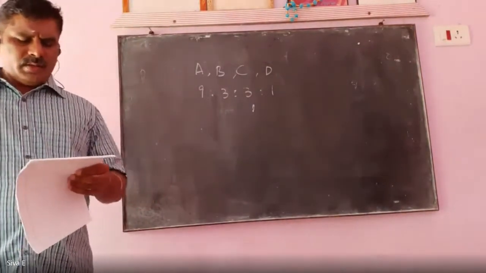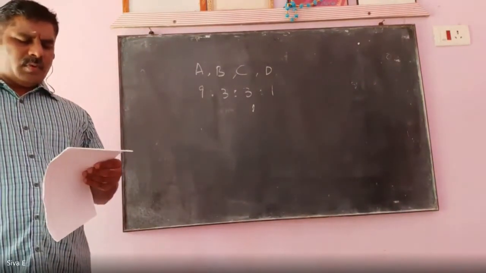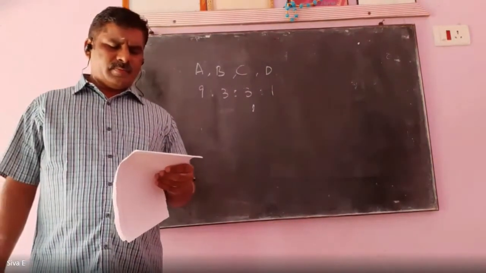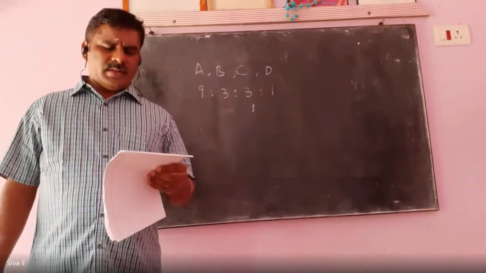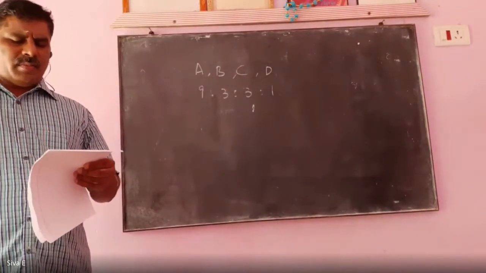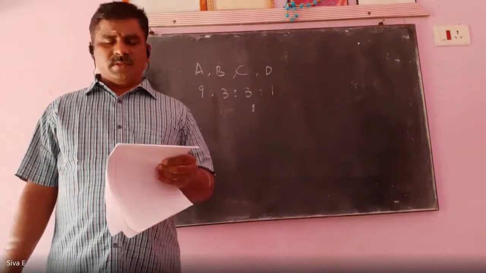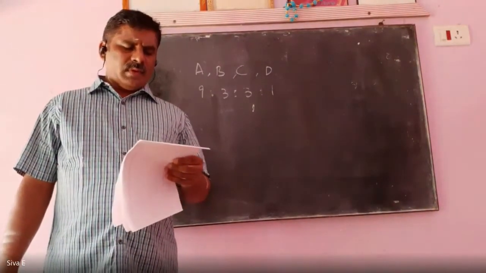I repeat, theory predicts that the proportion of beans in 4 groups A, B, C, D should be 9:3:3:1. In an experiment